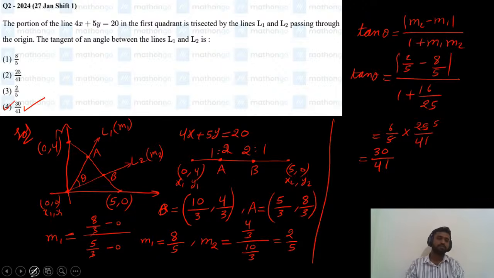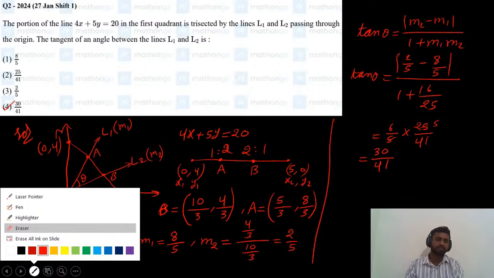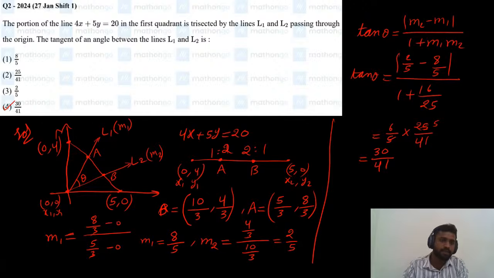Any doubts in this question? 30 by 41 is the correct answer for this question, option 4. If you have any doubts, just tell me in the comment section. If you don't have any doubts, we will move to the next question.